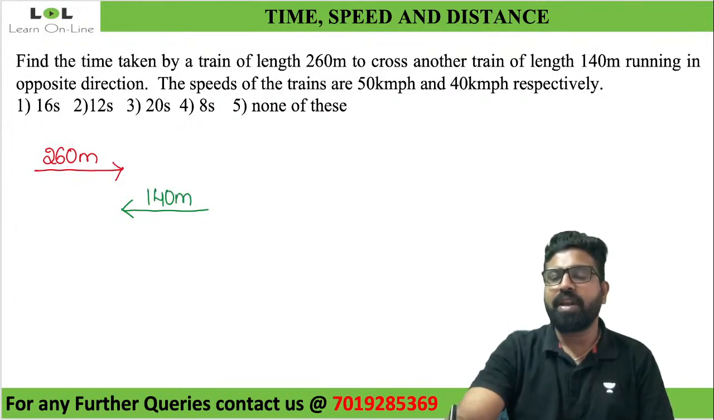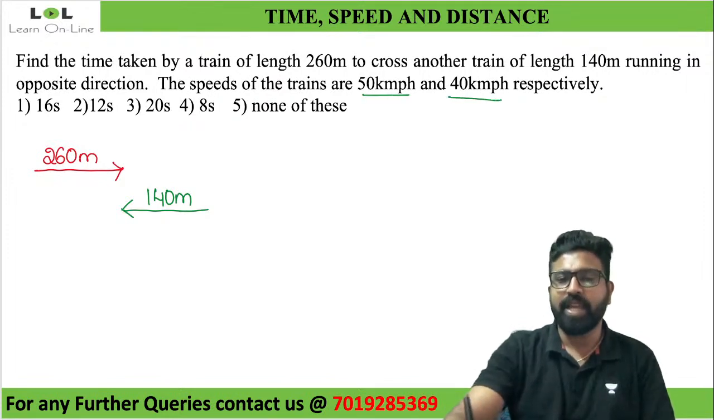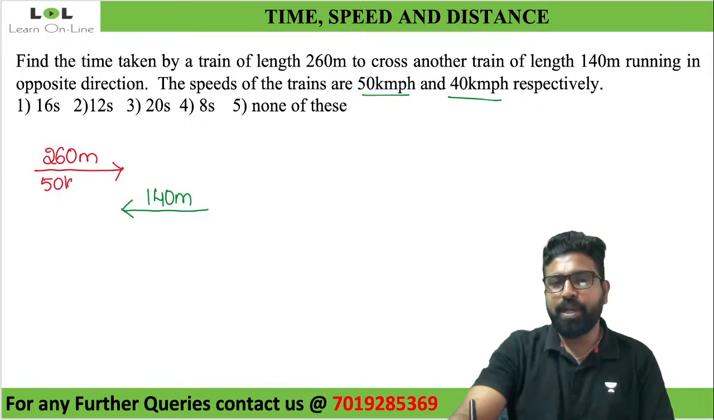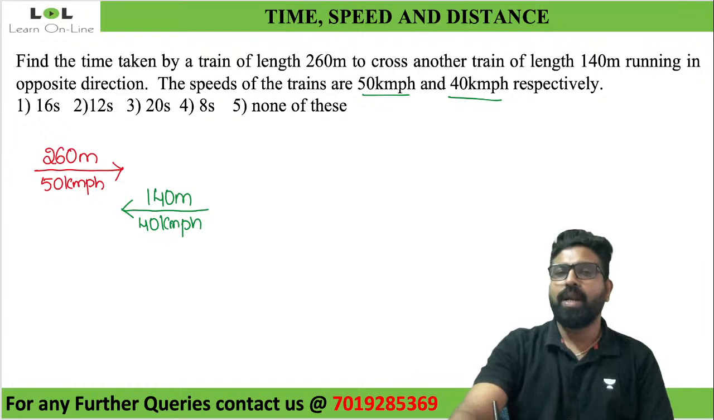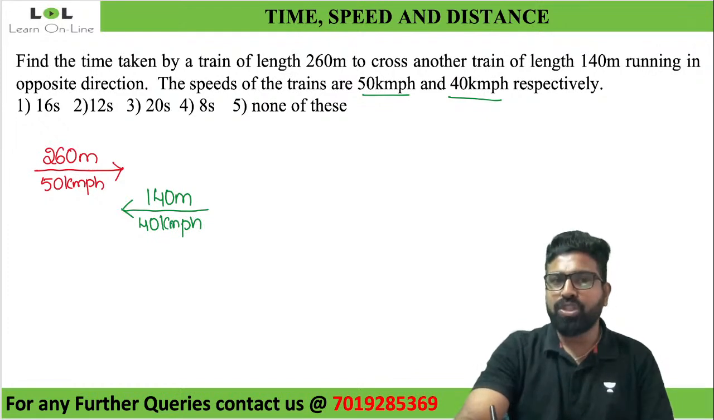The speed of the trains are 50 km per hour and 40 km per hour respectively. The speed of this train is 50 km per hour and the speed of this train is 40 km per hour. Okay, now the diagram is done. Next thing is approach. Where do I start the question? I always start the question from whatever is asked to me. What is asked to me? Time. Time is equal to distance by speed.